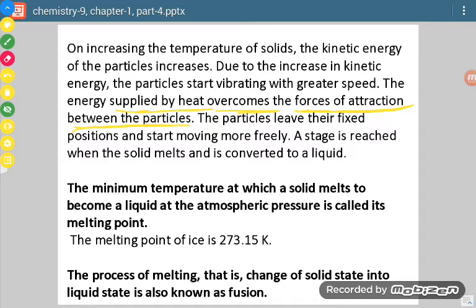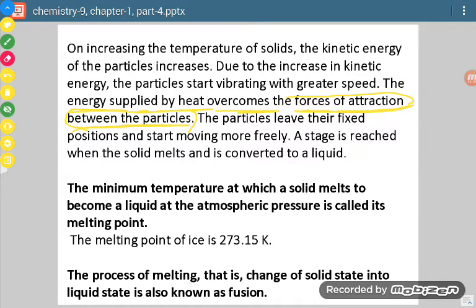We have studied that there is an attractive force between the particles of matter. The energy we supply in the form of heat will become more than the attractive force, and then those particles will leave each other.